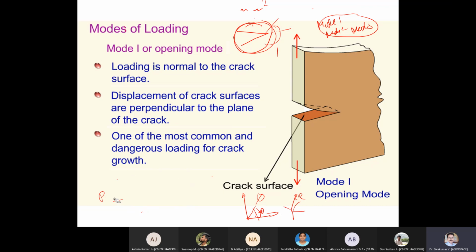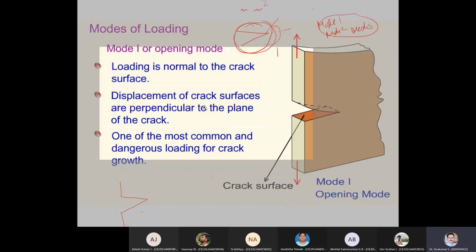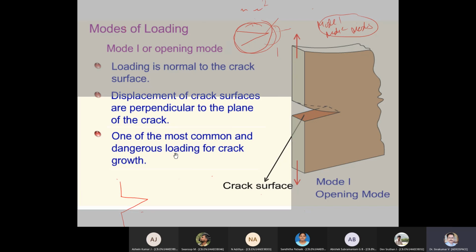Because once I say that, only then will you understand the simple notes. Now I am simplifying my definition. Okay, I have a crack.